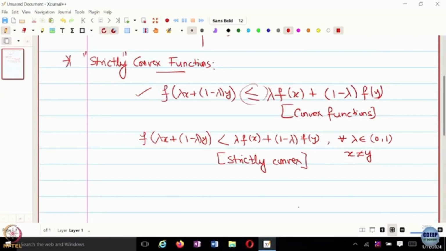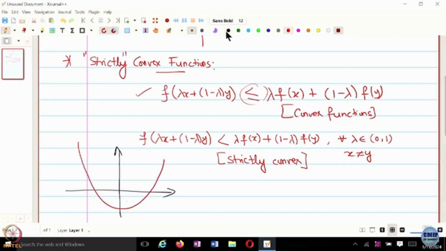Okay. So, what does this strict inequality ensure? One of the things that we notice with convex functions is, geometrically, suppose you have a function which looks something like this.